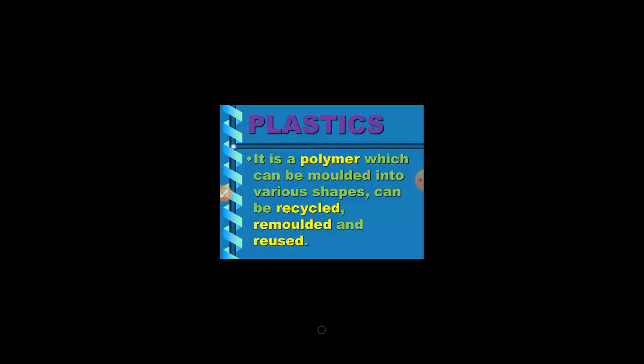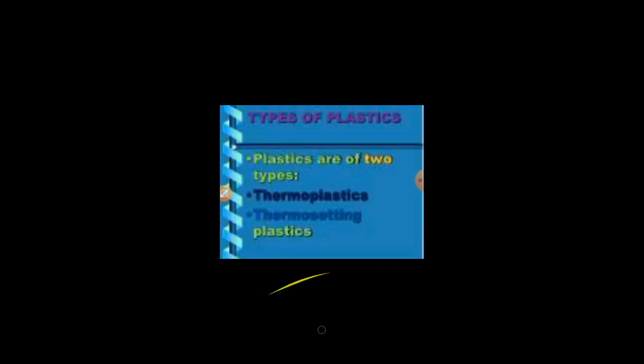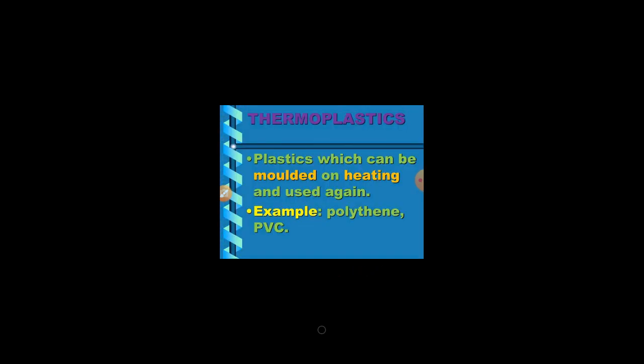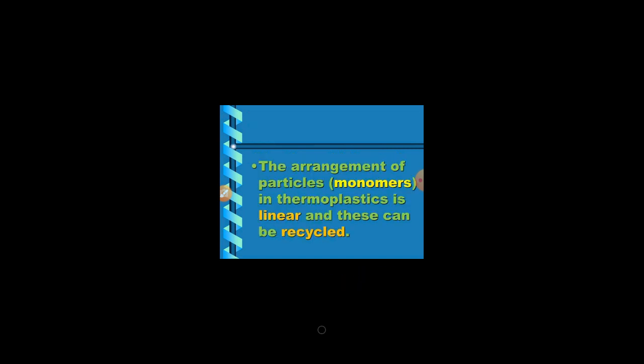So here is the definition of plastics once again. Plastic is a polymer which can be molded, recycled, remolded and reused. There are two types of plastics, thermosetting and thermoplastics. Number one is thermoplastics, plastic which can be molded on heating and used again. So that kind of plastic is known as thermoplastics. For example, polythene and PVC. PVC means polyvinyl chloride.